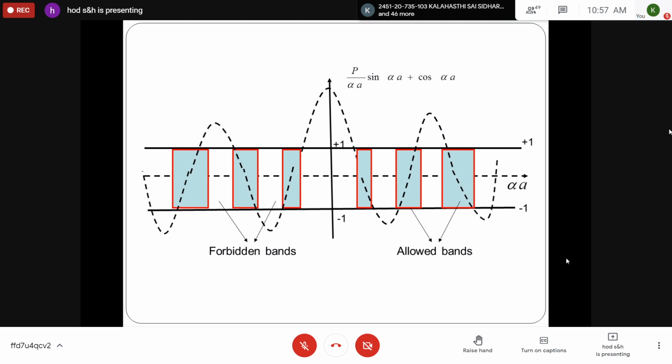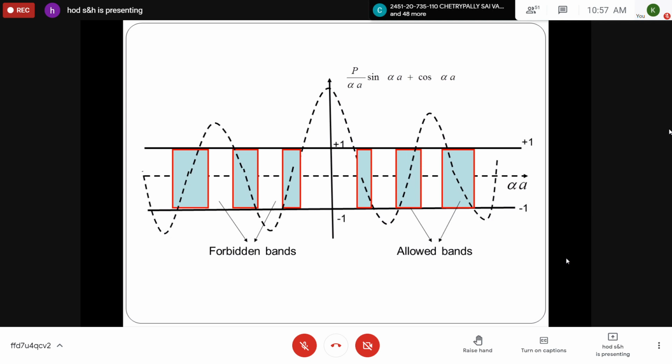So the graph between LHS, that is p sin alpha a by alpha a plus cos alpha a, versus alpha a gives the permitted values of alpha as shown in the figure. So by taking different values of alpha, how can alpha values be obtained? You know alpha square is equal to 2mE by h cross square, where m is the mass of the electron and E is the energy of the electron.